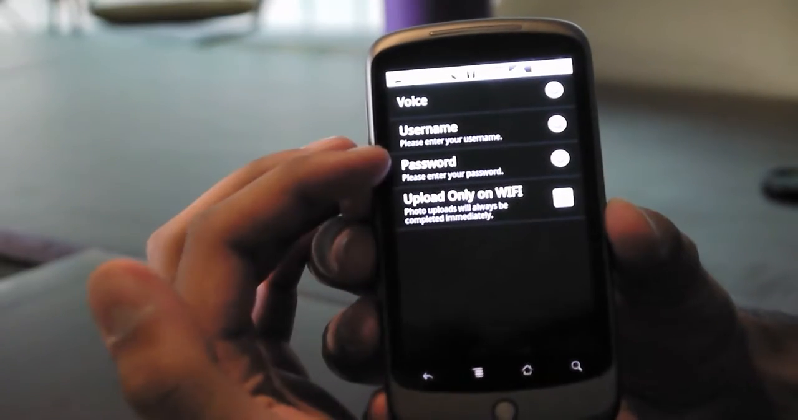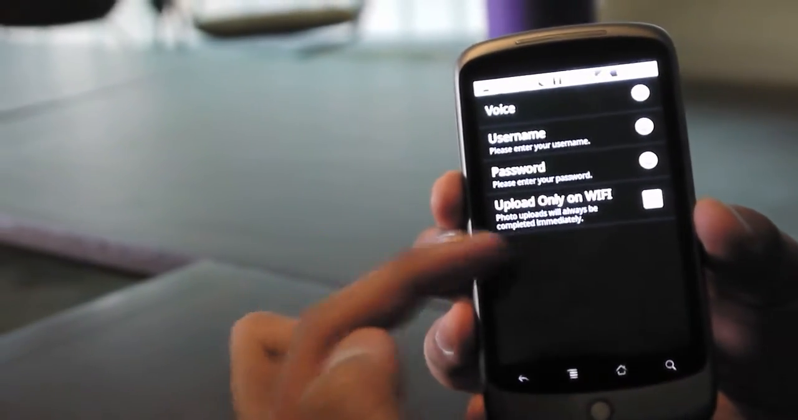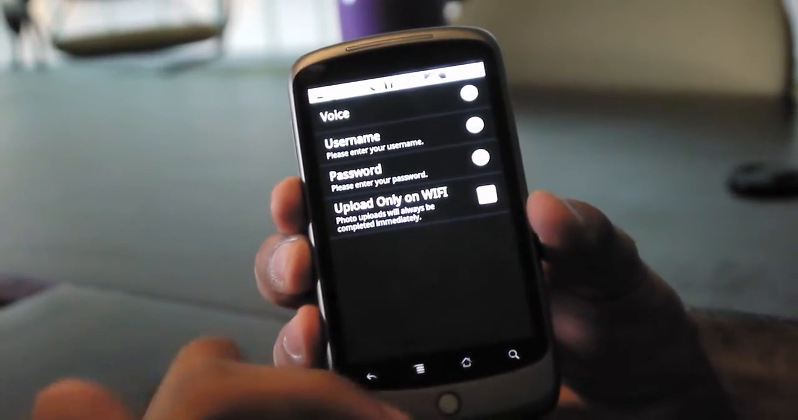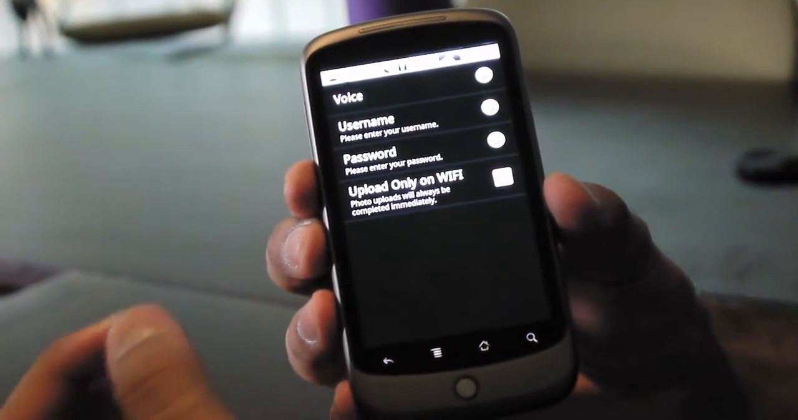Additionally, there's a username, password, and upload only on Wi-Fi. This is a setting that can be set to ensure that all photo uploads, so photos taken on the phone that get uploaded to the server, happen only when the user is on a Wi-Fi connection.